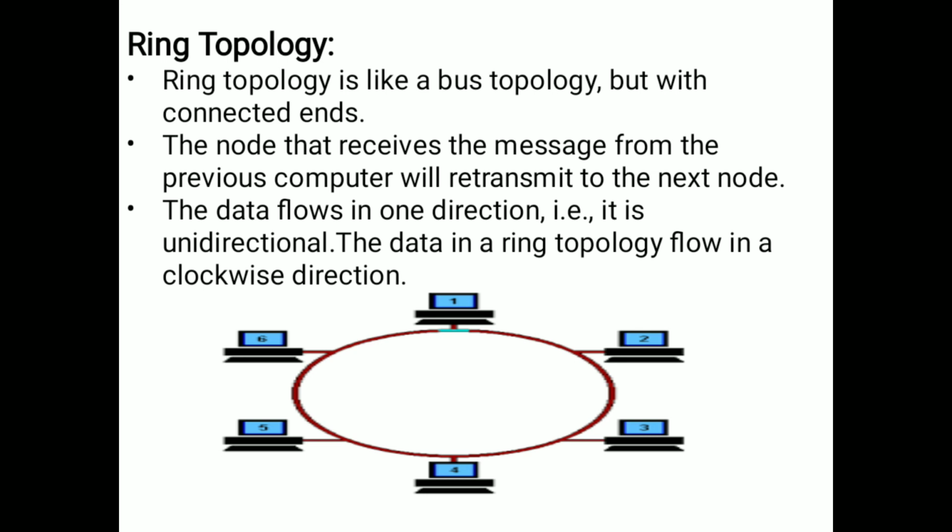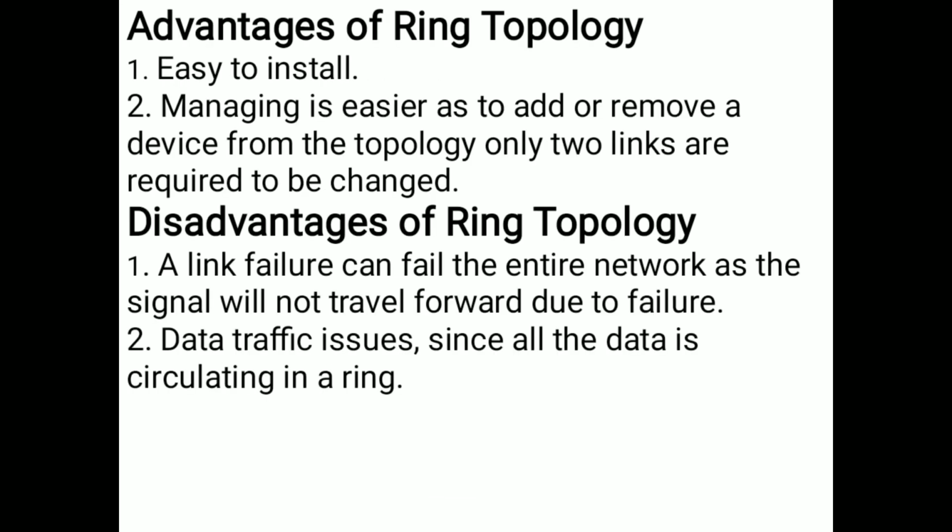At the same time the third system wants to send data to the sixth system, so it receives data from the second system to the third system, and first system to second system, and second system to third system, and third system to fourth system. So this is a very difficult traffic problem. So these are the ring topology advantages and disadvantages.